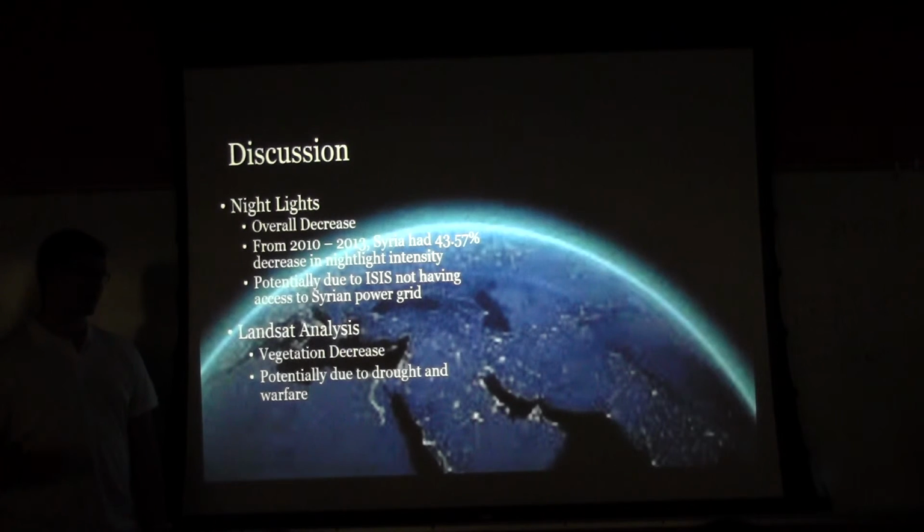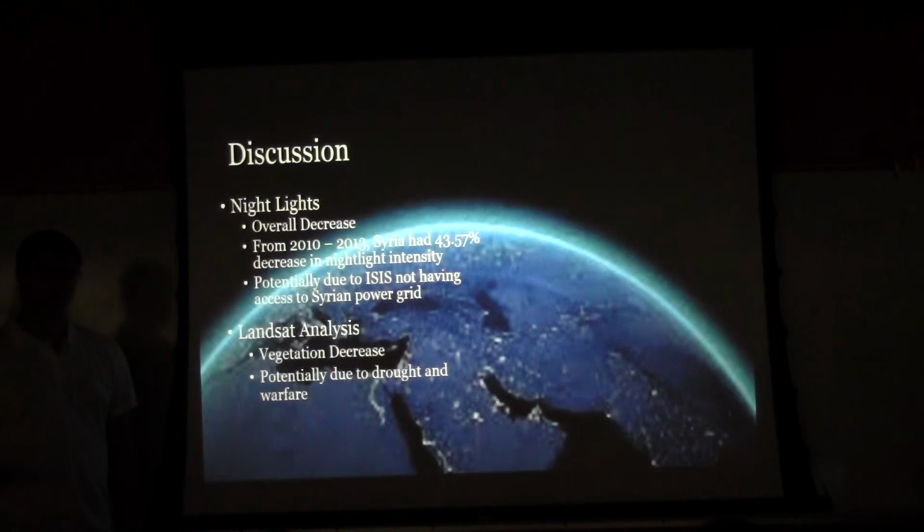And then for our agriculture analysis, there's obviously been a large decrease in the vegetation. We're unable to say why. It could be due to the drought, could be due to the war, could be due to a combination of fleeing migrants and people not being able to safely practice agriculture in the area, as well as the very, very serious drought in the region that is very devastating towards agriculture.